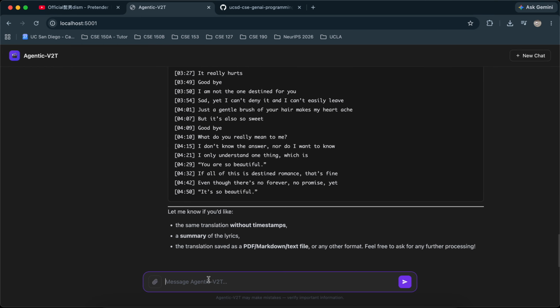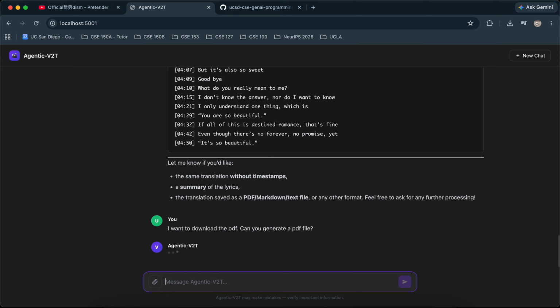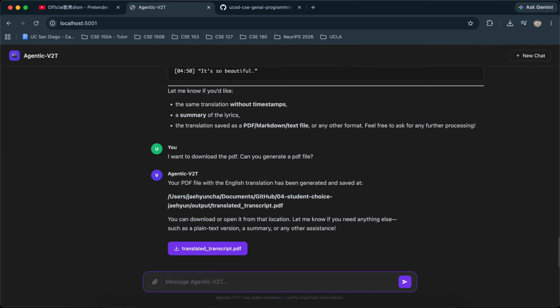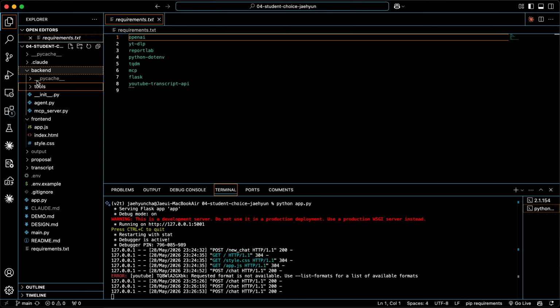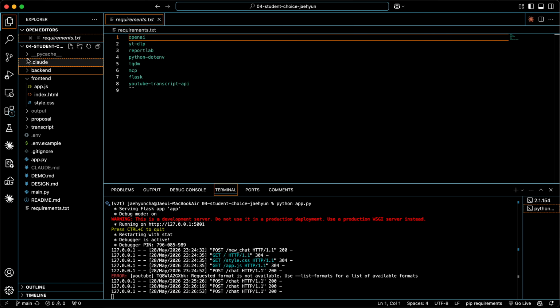Now I will say I want to download the PDF. Can you generate a PDF file? Here the PDF has been generated, and you can download it, or you can go to the output folder here, and there's the generated transcript.